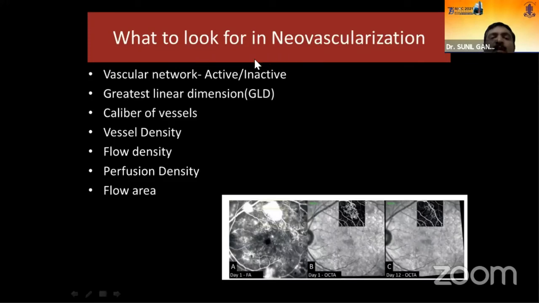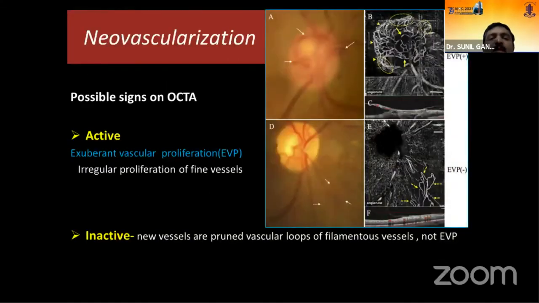If you see a neovascular network, basically look at whether the neovascular network is active or inactive. Look at the greatest linear dimension of the vascular network. Look at the caliber of the vessels in the neovascularization. Look at the vessel density, flow density, perfusion density, and the flow area in the neovascularization. All these things can be graded pre and post treatment so that it gives you an indication for better follow-up in these patients. So how to know whether the neovascularization is active or inactive?